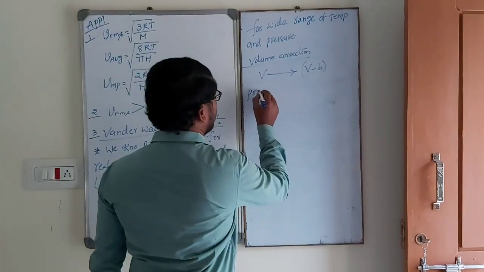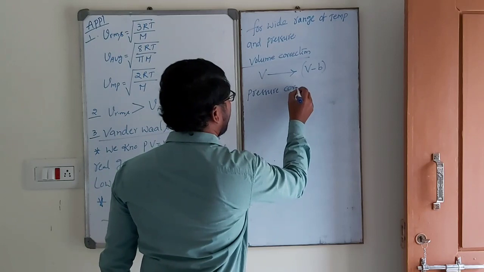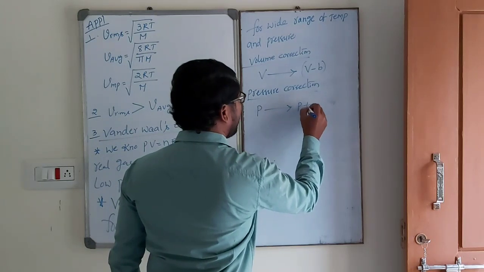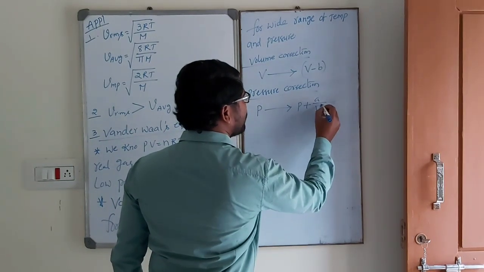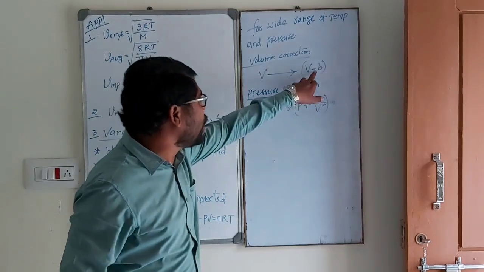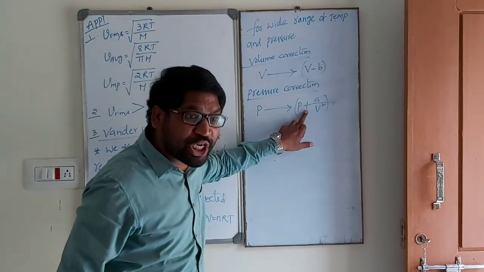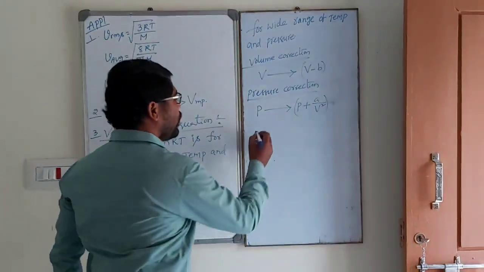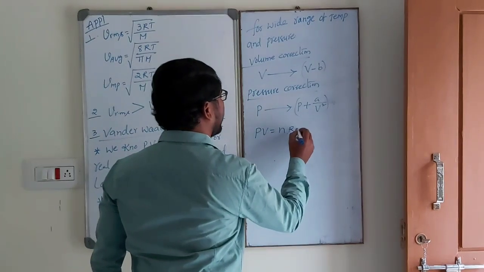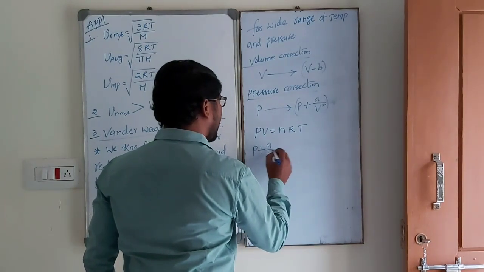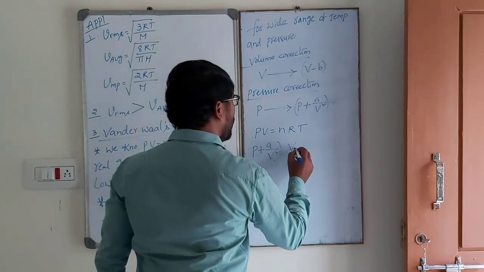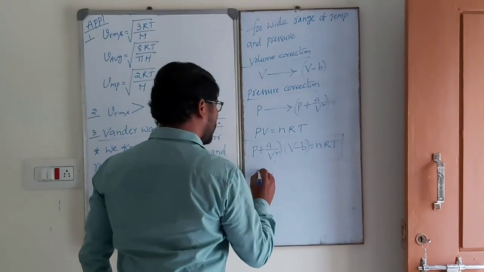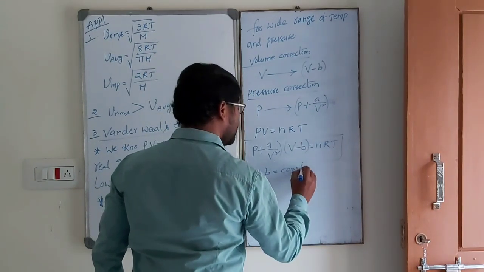Next, pressure correction. P is replaced by P plus a by V square. See carefully, here volume decreases, automatically pressure increases. Volume decreases, pressure increases. Now, PV is equal to nRT is replaced by P plus a by V square, into V minus b, equal to nRT. Here a, b are constants.